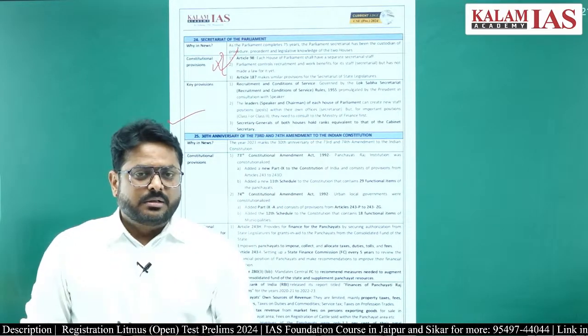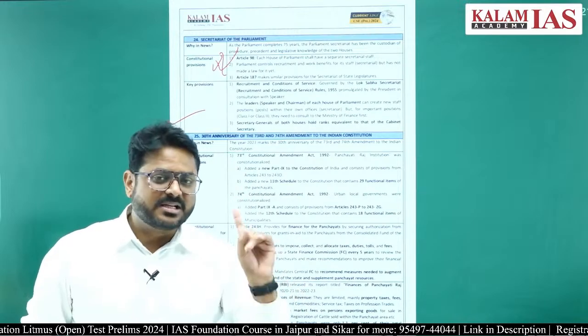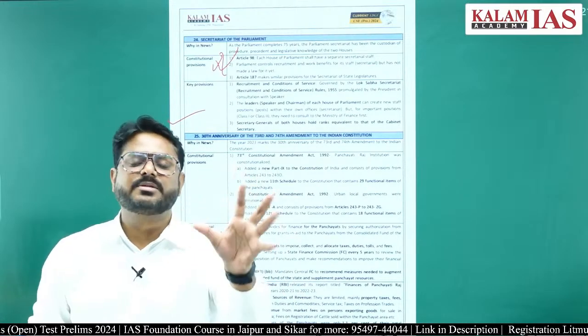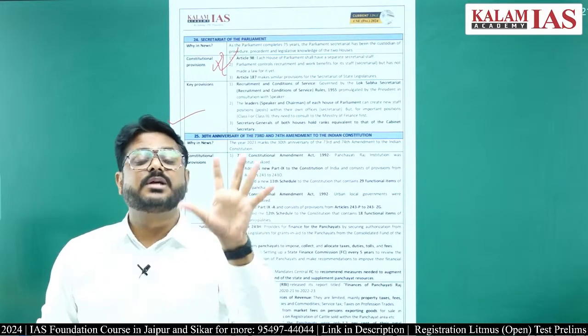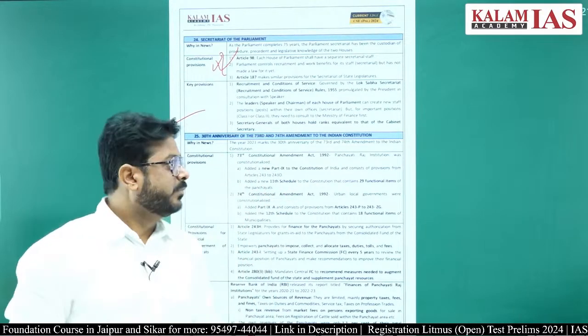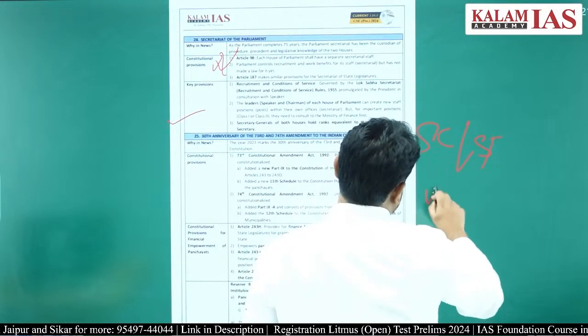So there is a provision of the State Finance Commission, that is written. There is a provision of the State Election Commission, that is written inside the Constitution of India, right. There is the provision of reservation of seats for the Scheduled Castes, Scheduled Tribes and women.